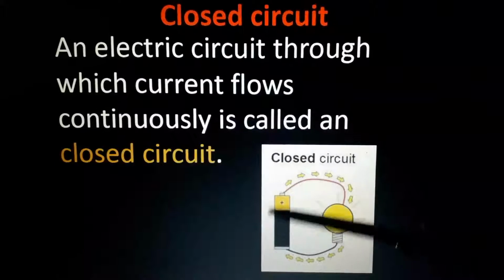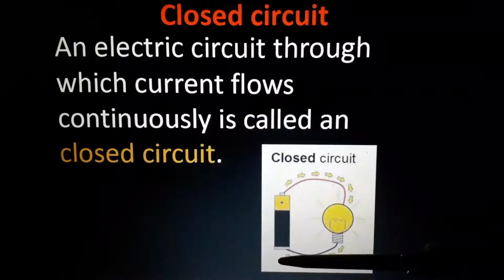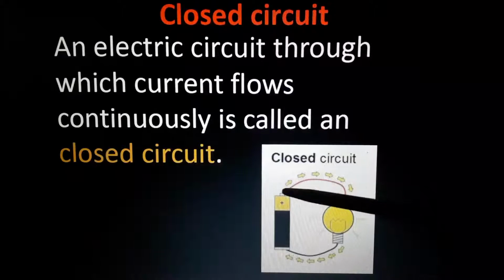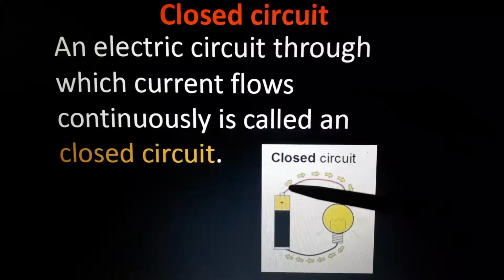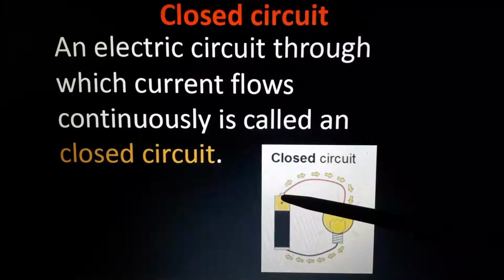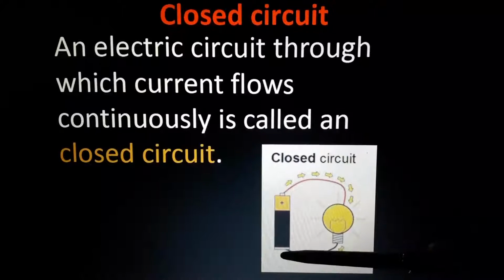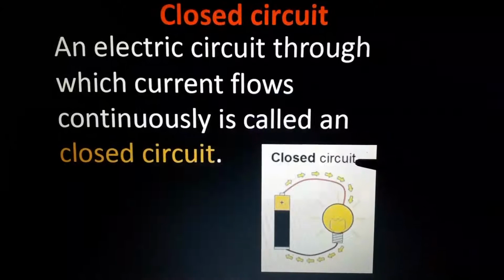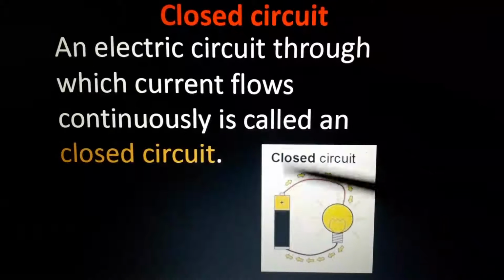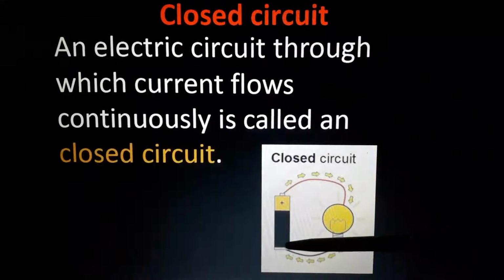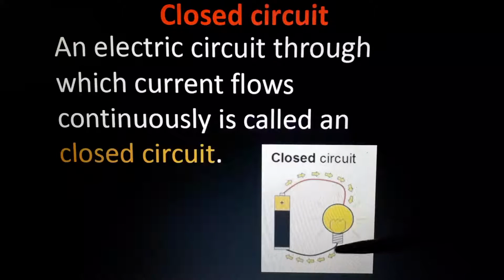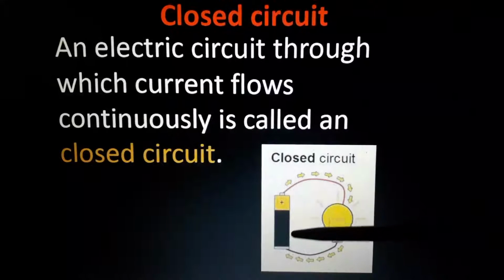That complete circuit is known as a closed circuit. Understood? It must start from the positive. That means whenever the current flows from positive to negative, it is a closed circuit. An electric circuit through which current flows continuously is called a closed circuit, and that continuous flow is from positive to negative. It must start from positive, it must stop at negative.